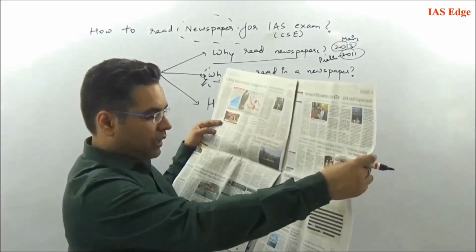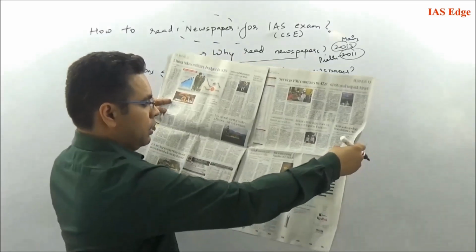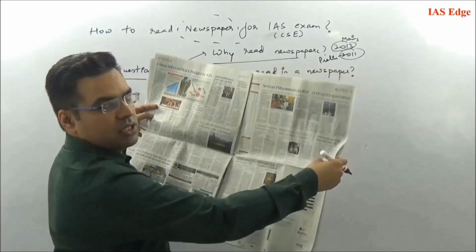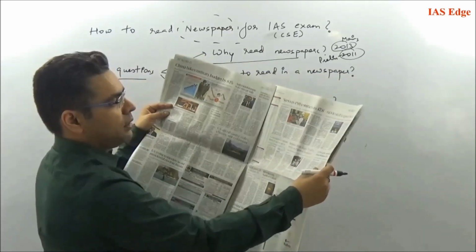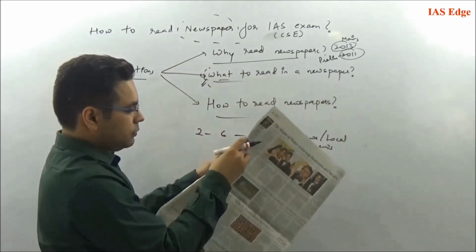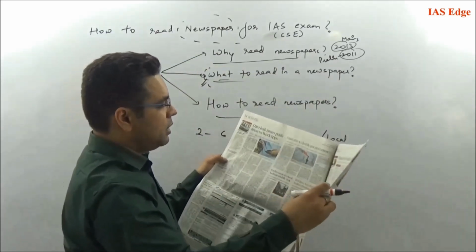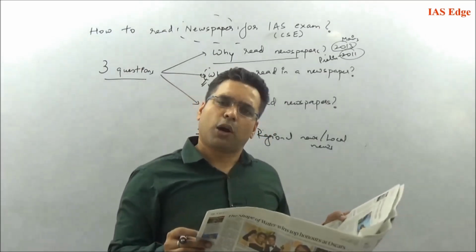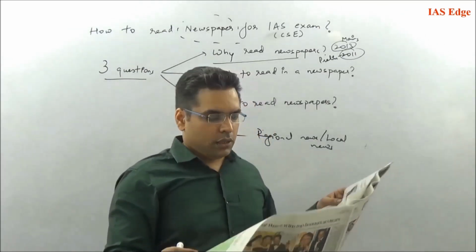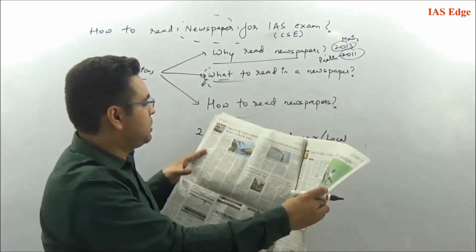Typically you can filter them. For example, there is an article on RBI which is injecting liquidity in the economy. There is a digital growth article. Then again the next business page mainly has corporate news. Corporate news can also be avoided. So this is what you have to cover till business news.